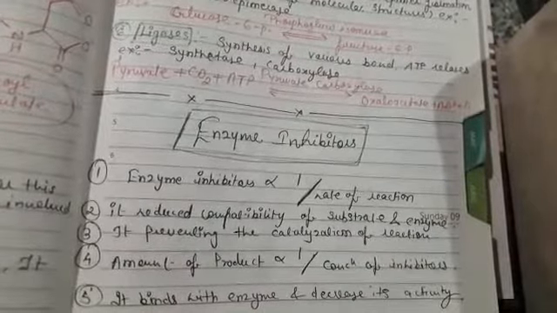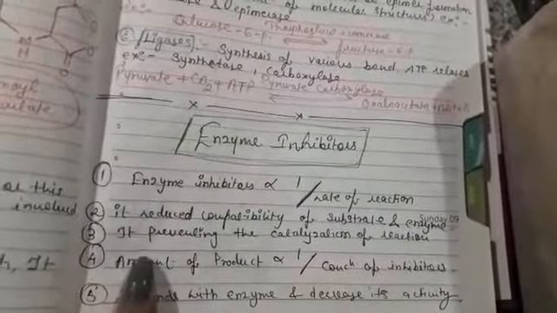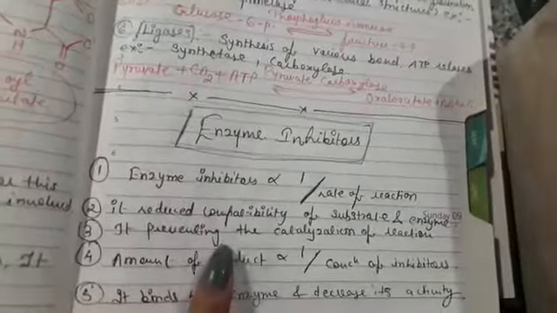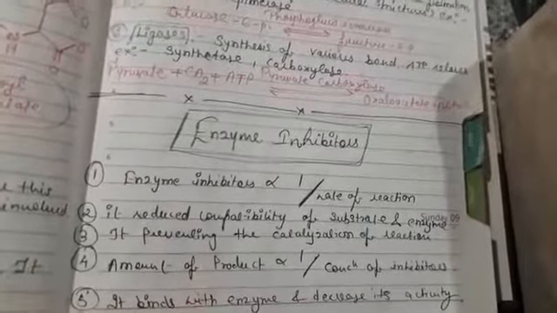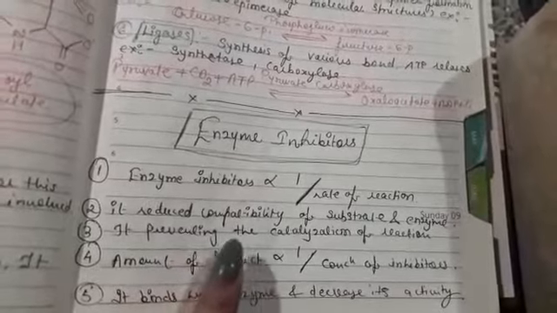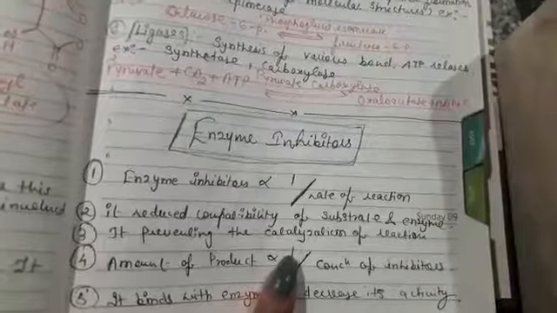Now the third point is that it prevents the catalyzing of any kind of reaction. As I have already told you, enzymes are helpful for the catalyzation of any kind of reaction. So when the enzyme inhibitors bind with that, they generally reduce the happening of that kind of reaction.